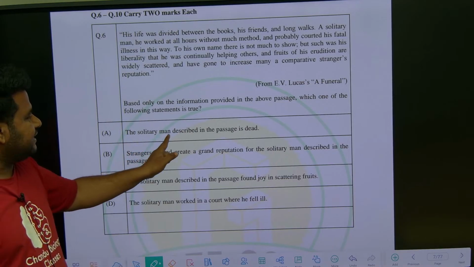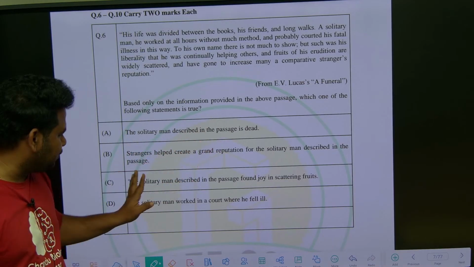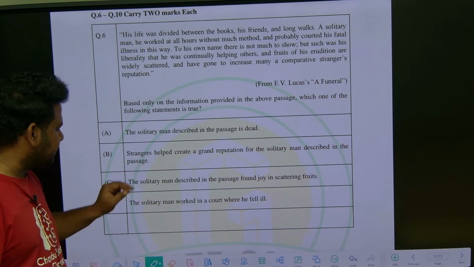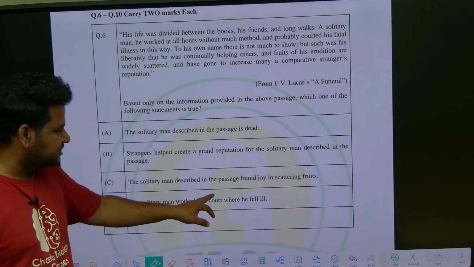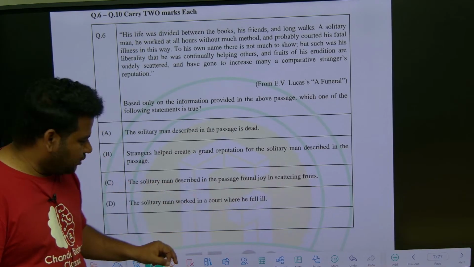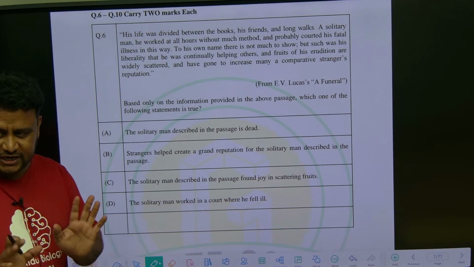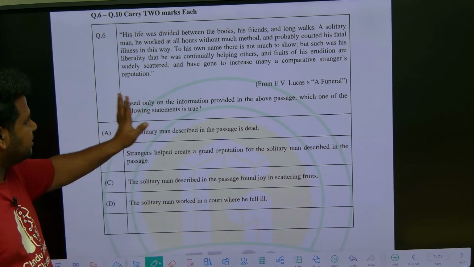The solitary man described in the passage is that, okay, we don't know. Strangers helped create a grand reputation for the solitary man described in the passage. The solitary man described in the passage found joy in scattering fruits. Okay, the solitary man worked in a court where he fell ill. So they are talking about a solitary man. So let us look at the passage.